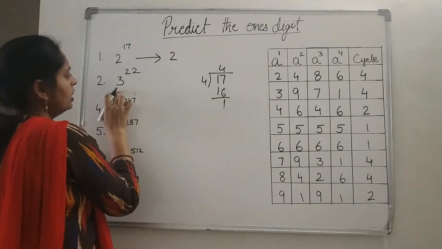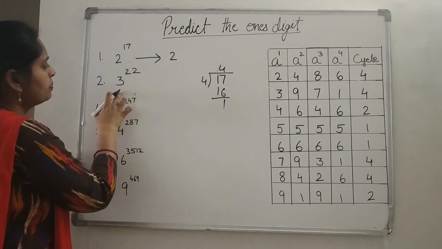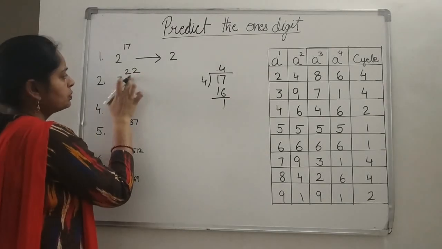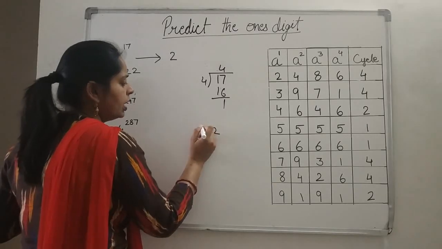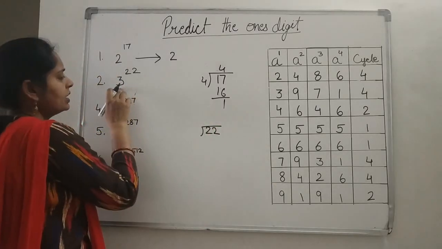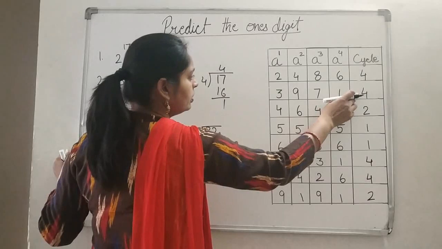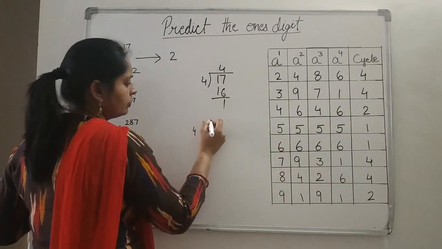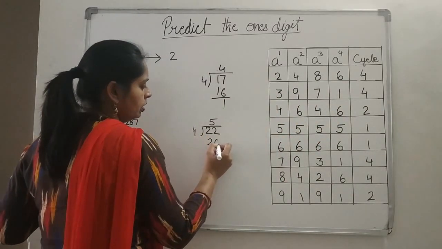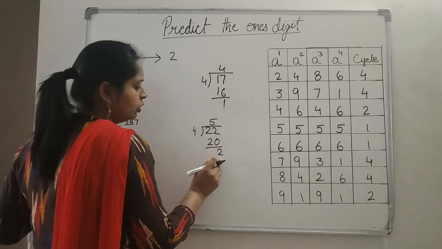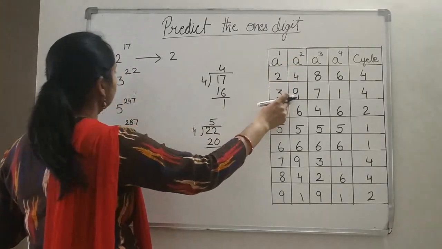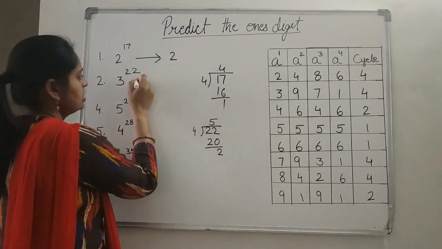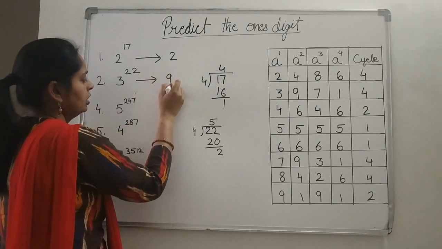Now see, the second question is 3 to the power 22. What is the exponent here? 22. Now we have to divide 22 by the cycle. What is the cycle? 4 again. 4 fives are 20. What is the remainder here? 2. So the power is 2, meaning the number will end in 9.